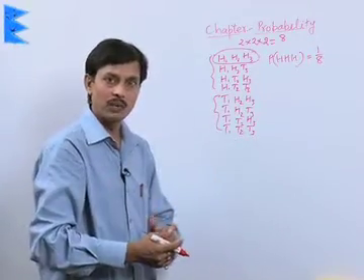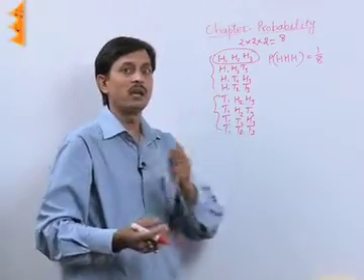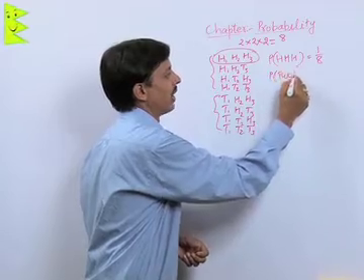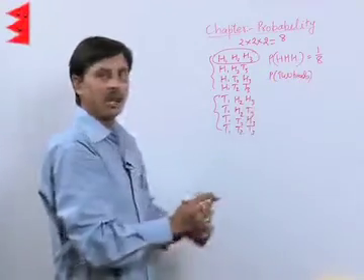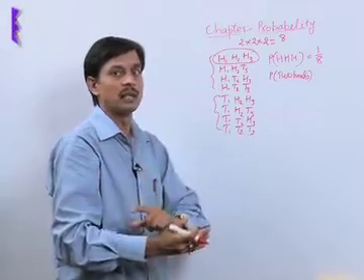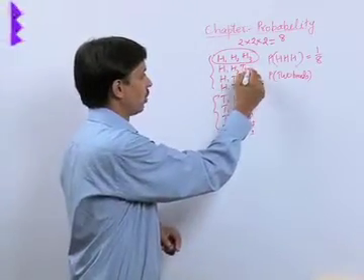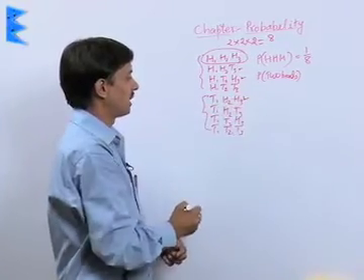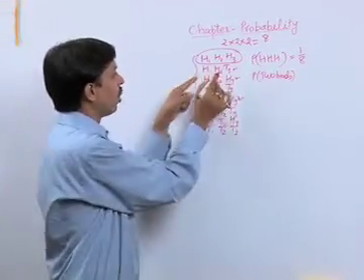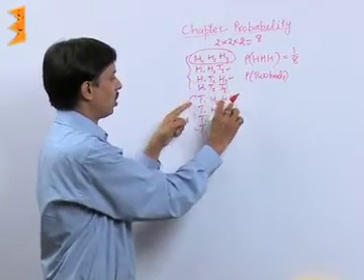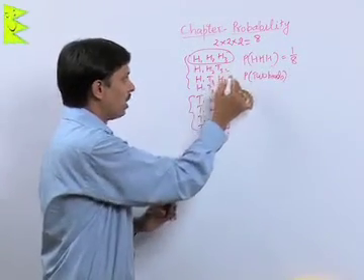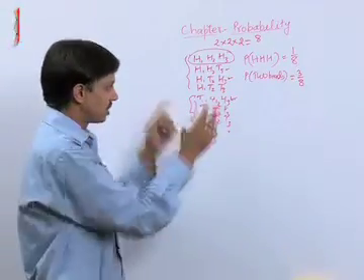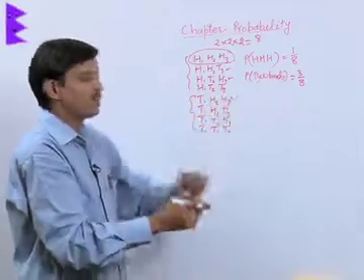Suppose I change the question. What is the probability of getting 2 heads only? I will check how many places there are with exactly 2 heads. This is a situation with 2 heads, this is also, and this is also. So 1, 2, 3: 3 are favorable events and 8 is the total events in the sample space. So the probability of getting 2 heads is 3 by 8.